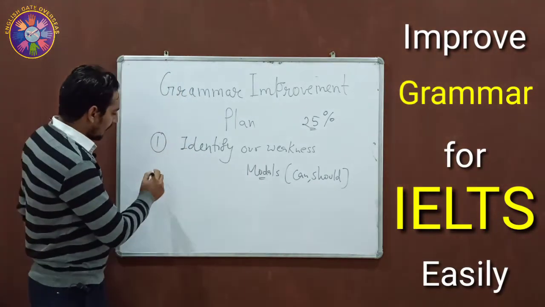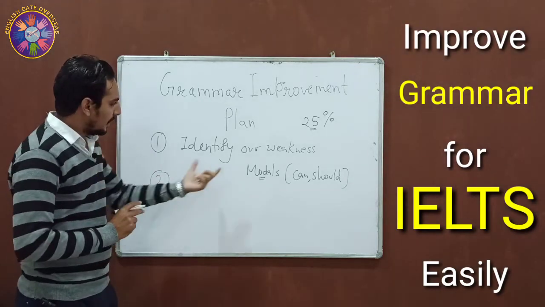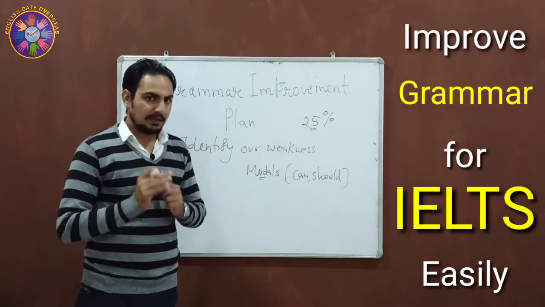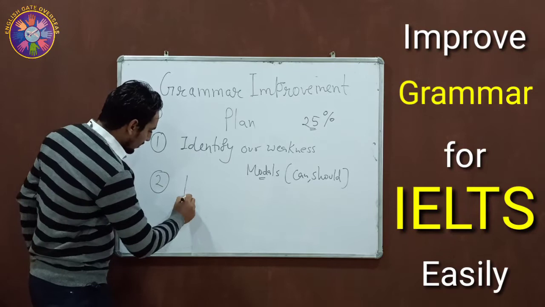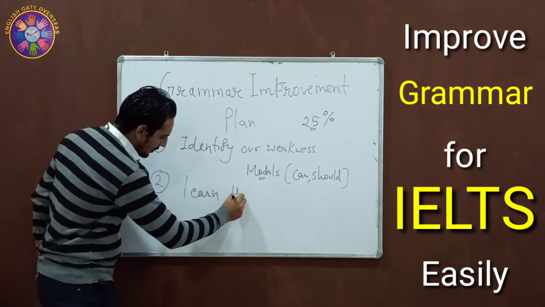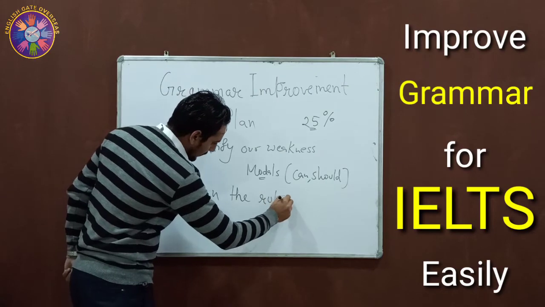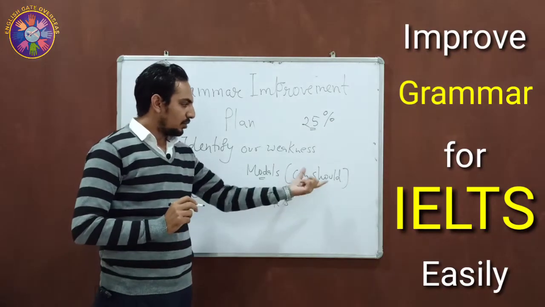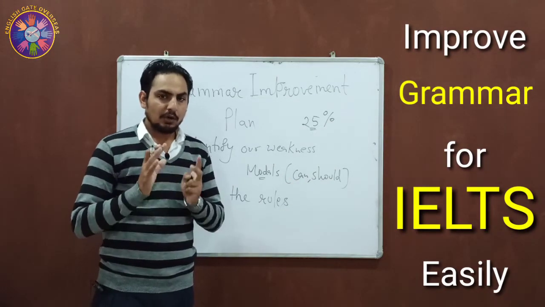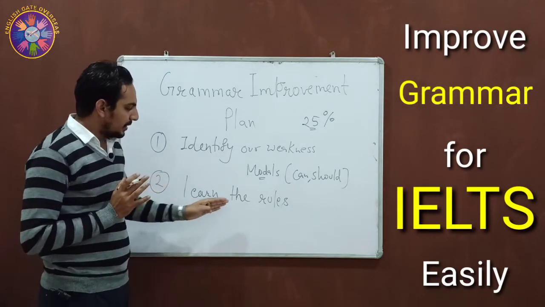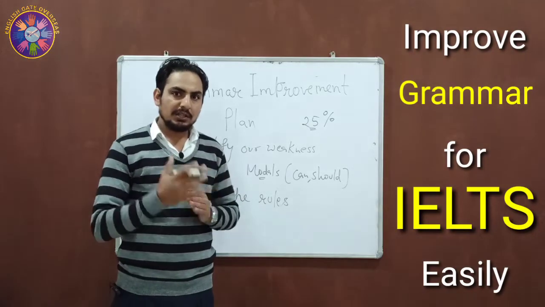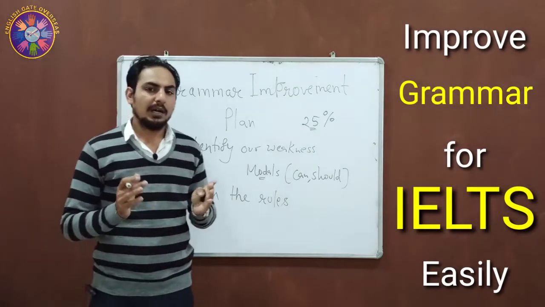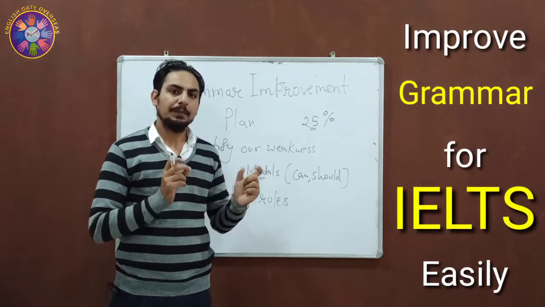And moving to the next step, once we have identified our weakness, such as maybe we are weak in the use of modals, then the next step is to learn the rules. This is a very crucial step. So now you need to learn the rules of the modals, where we can use these modals accurately, and a good teacher can help you in learning these rules, so that you can learn them and work on them.